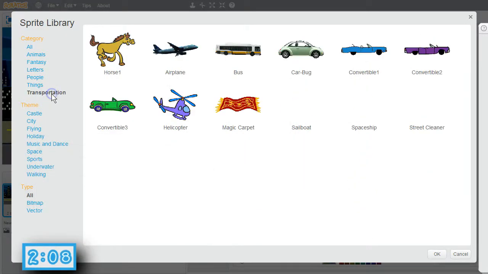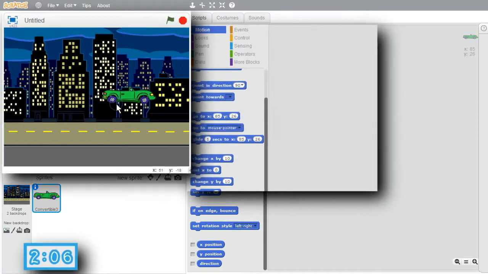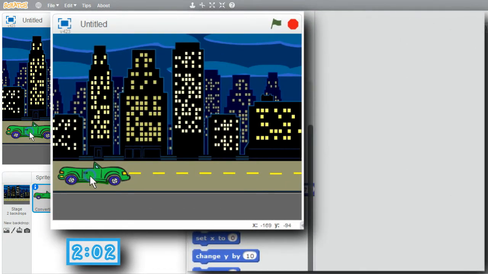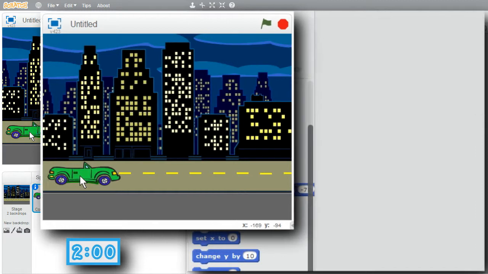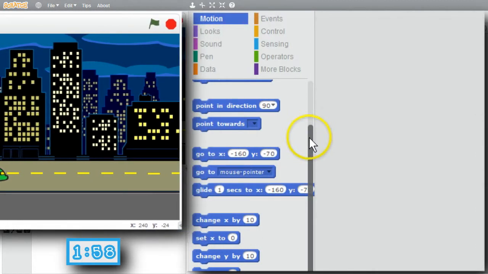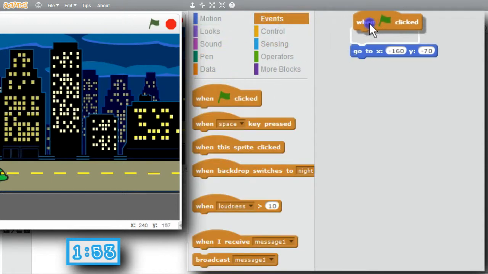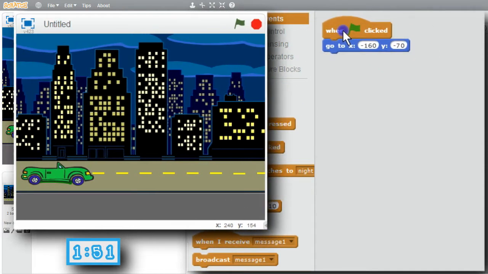Get a new sprite. I'm going to want a car. I'll use the convertible here. Bring it onto the road. Might look a little better. I always want the car to start in this position. I'll get Go To and Events when the green flag is clicked.